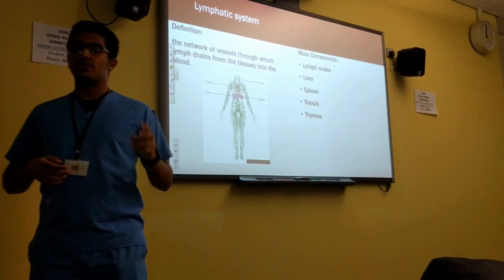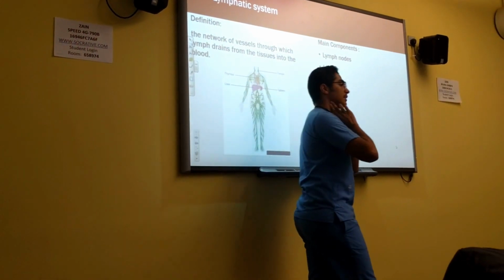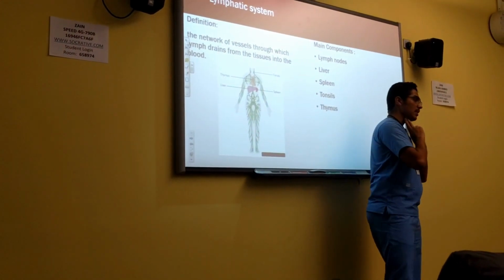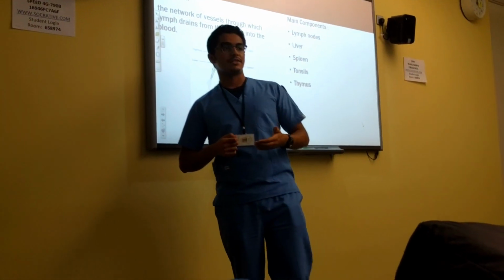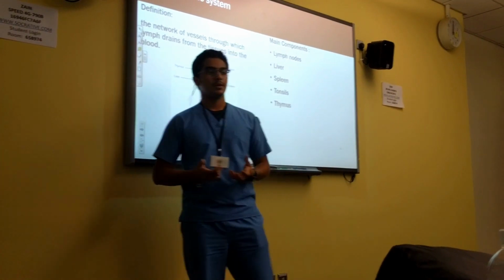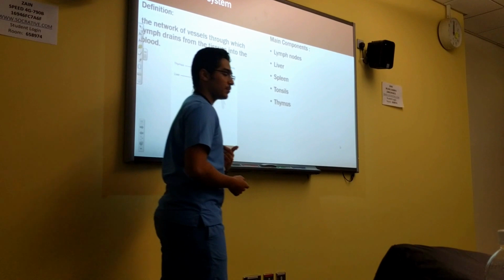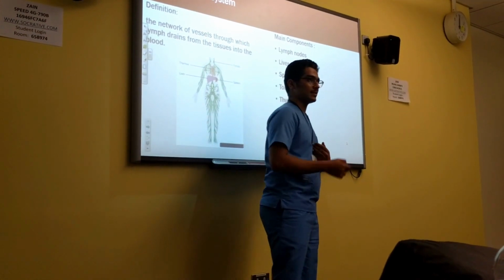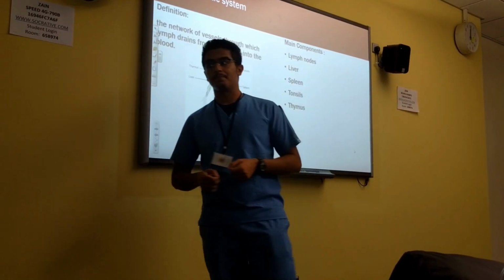Finally, we have the tonsils and the thymus. The tonsils are located in here, and they are responsible for preventing infection to the body. They act as a defensive mechanism. And the thymus is a gland located behind the sternum that produces a hormone called thymosin, which stimulates the production of disease-fighting T cells.